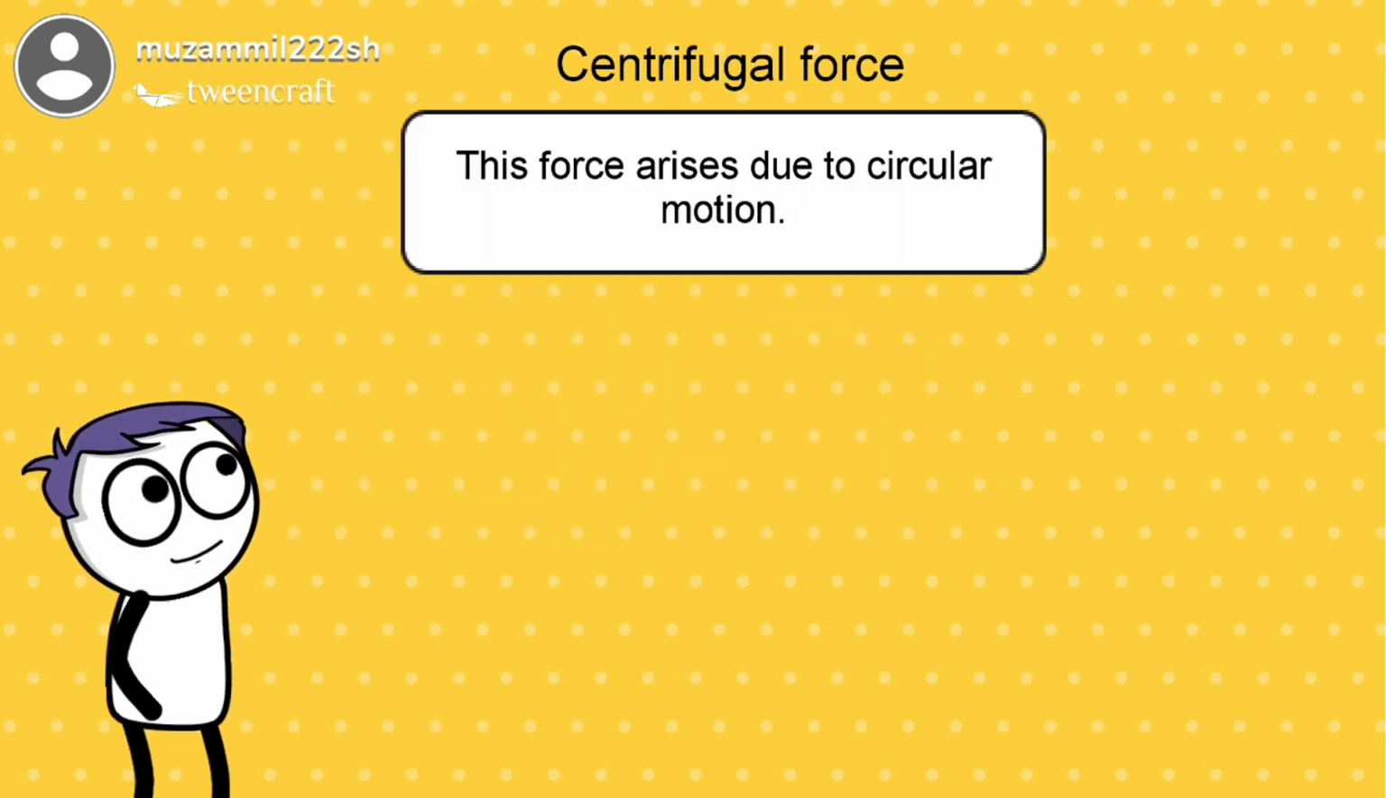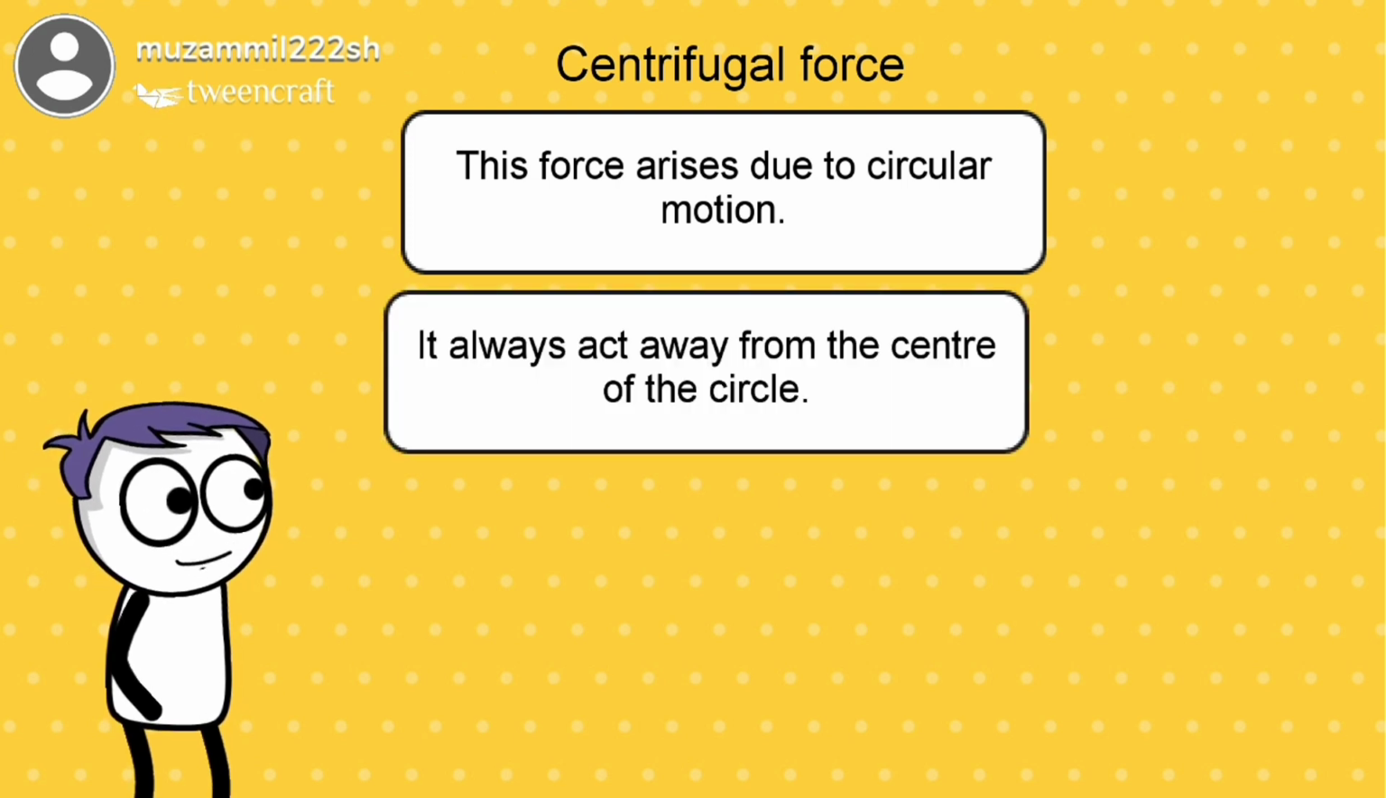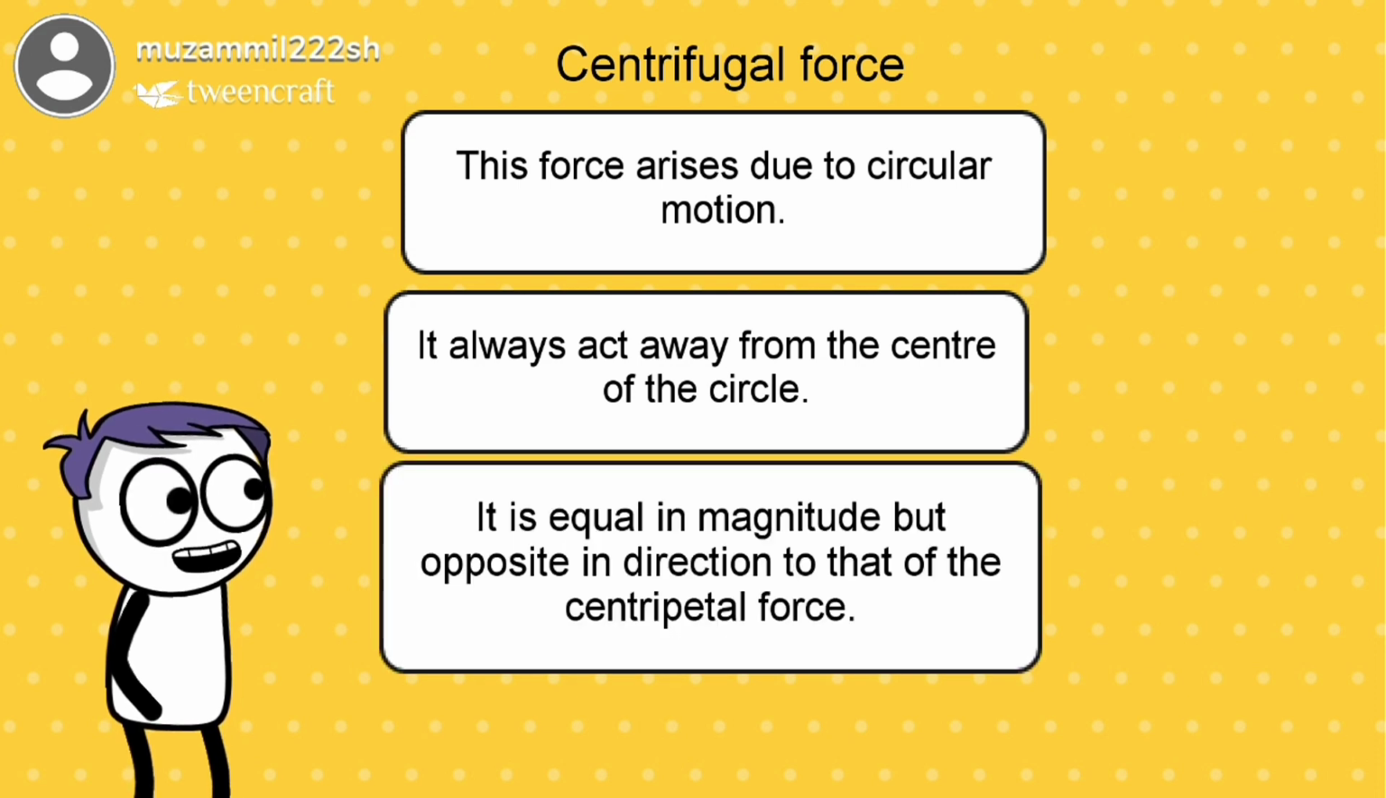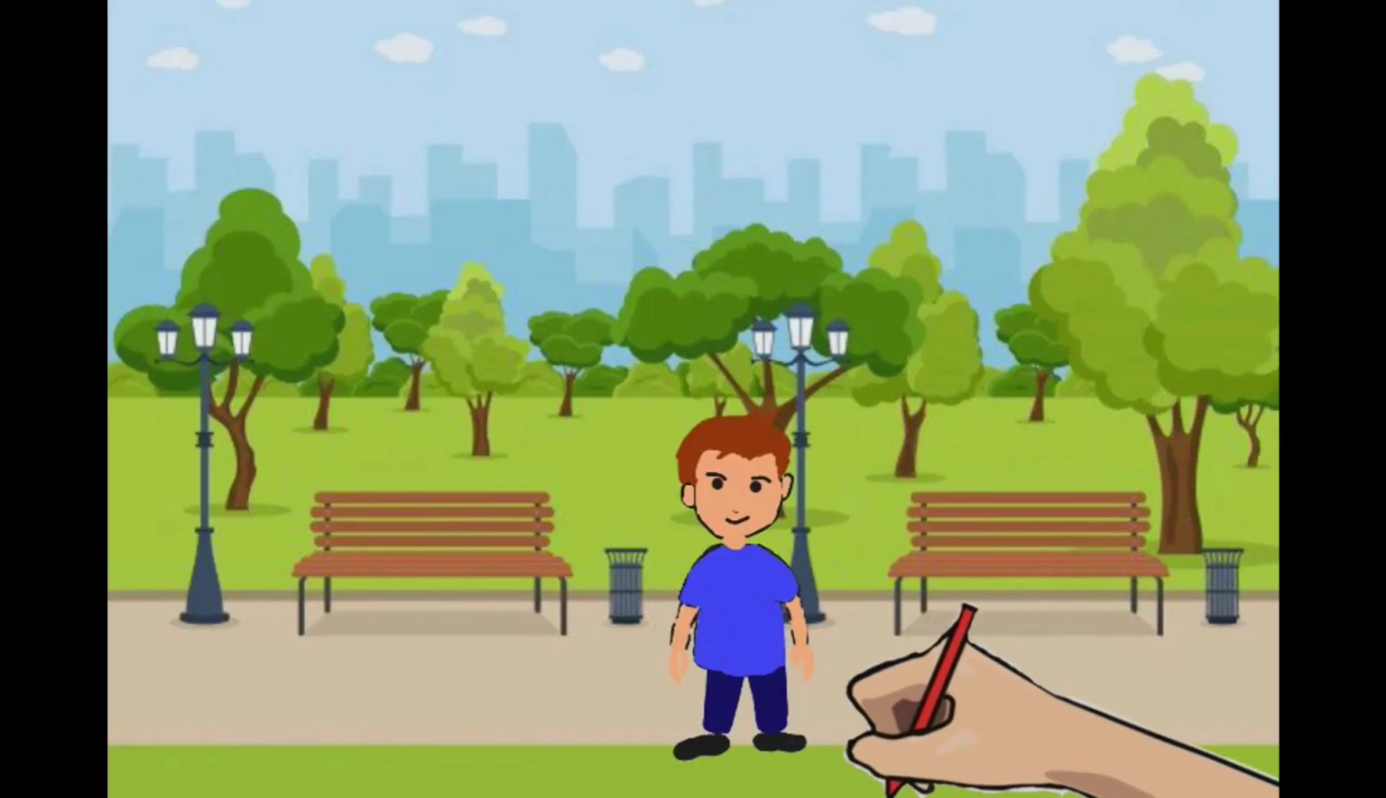Centrifugal force. This force arises due to circular motion. It always acts away from the center of the circle. It is equal in magnitude but opposite in direction to that of the centripetal force. Now, let us have a look at some examples.